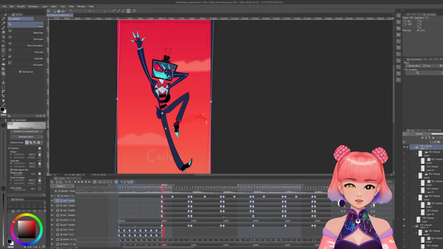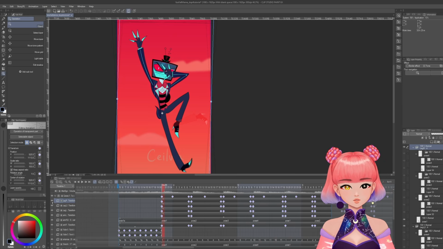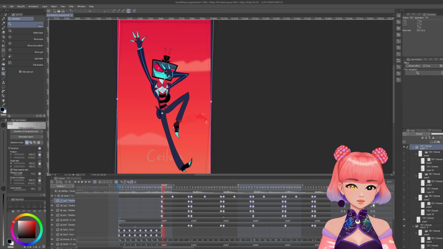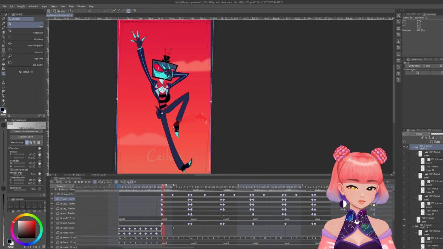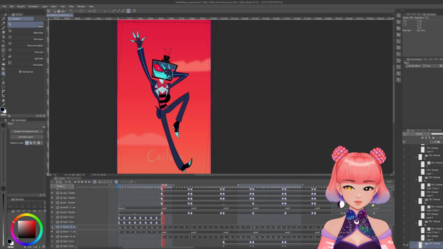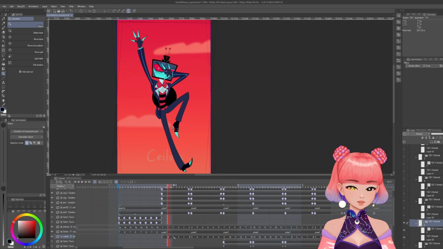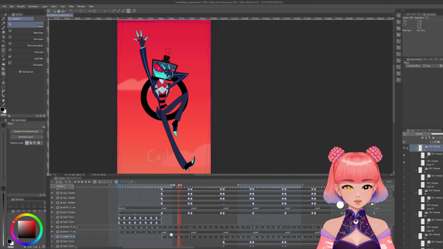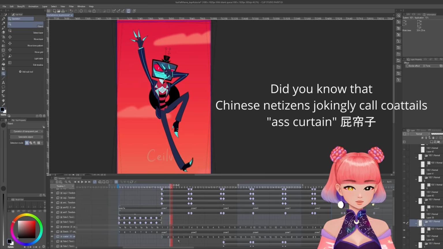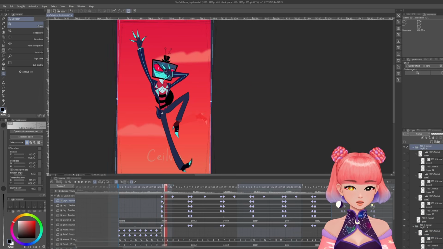So following that same logic, every body part that I want moving is either keyframed or drawn frame by frame. All the arms and legs are keyframed. Here they are. His coattail and his antennae are frame by frame. Right here, it's that 1, 2, 3, 2, 1, 2, 3, 2, 1. And here we got that 1, 2, 3. Oh yeah, the coattail actually has 4 frames because it's a more complicated shape. So that gets 4 frames. You're welcome. And arms and legs are just simple keyframes to spin it.